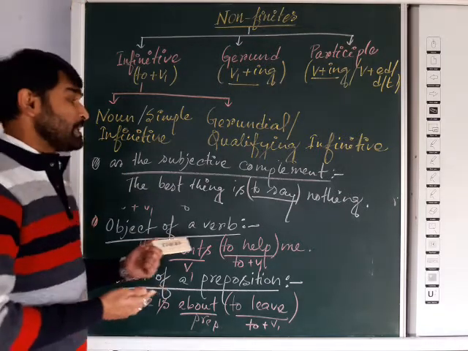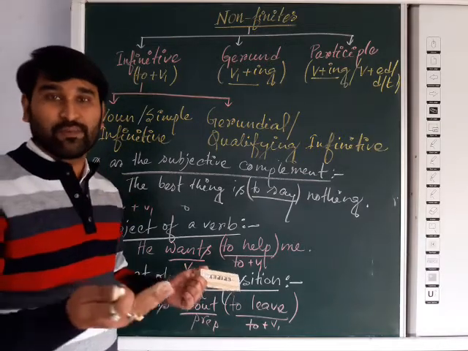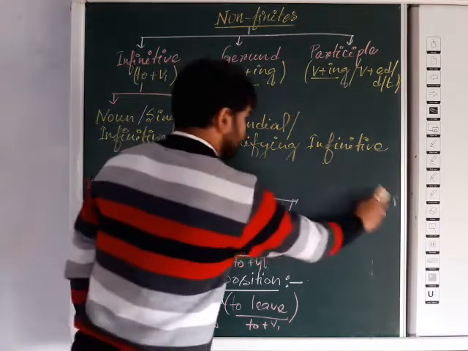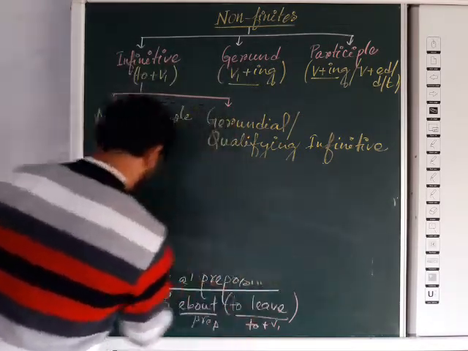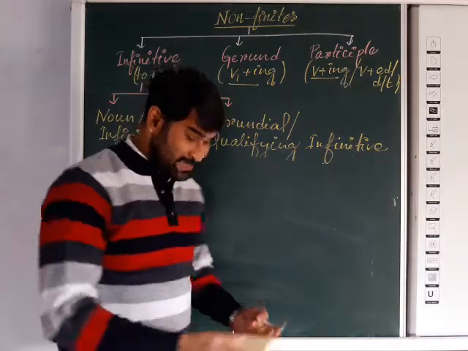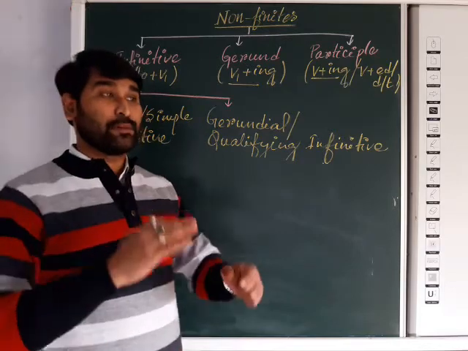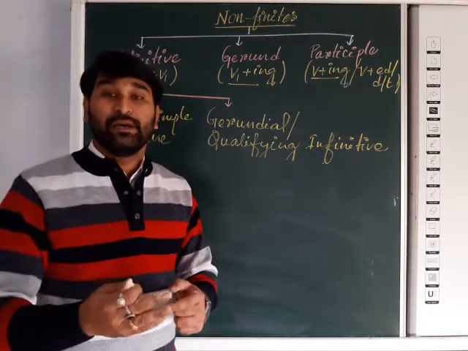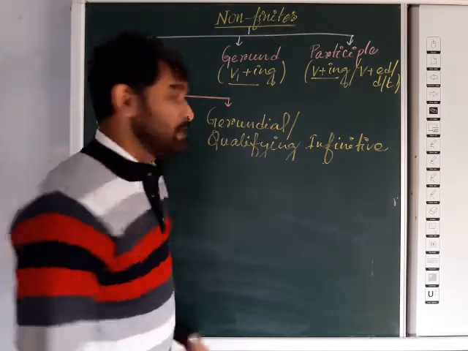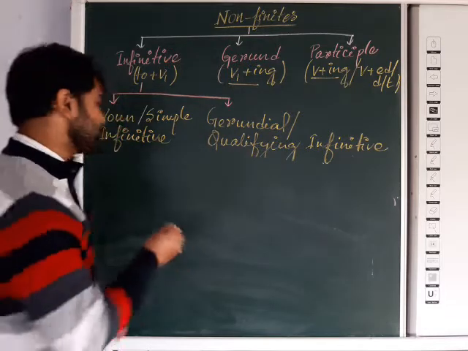Now how that infinitive form will be used, you can see here: as a subject of a verb, as an object of a verb, object of a preposition, and subjective complement. Now we will go for some exceptions, because there are some verbs after which the to-infinitive form will not be followed. I am giving a clue so that you can easily remember all these words.